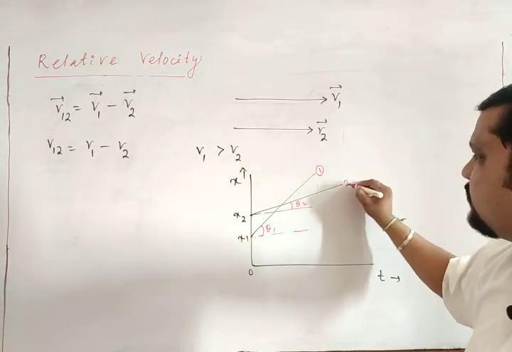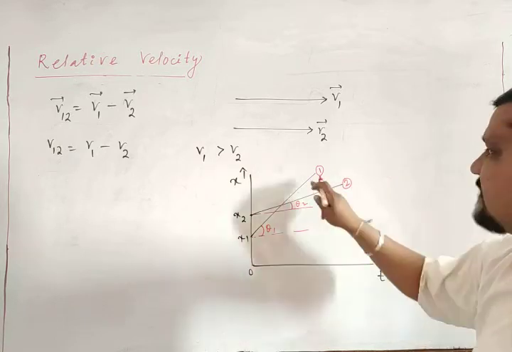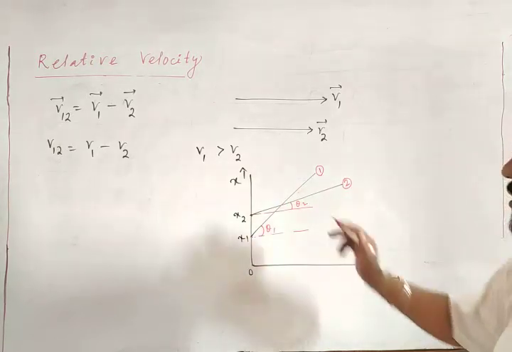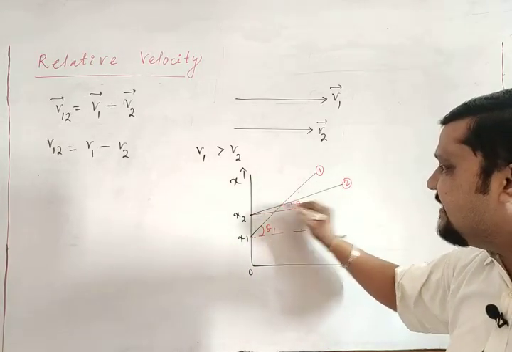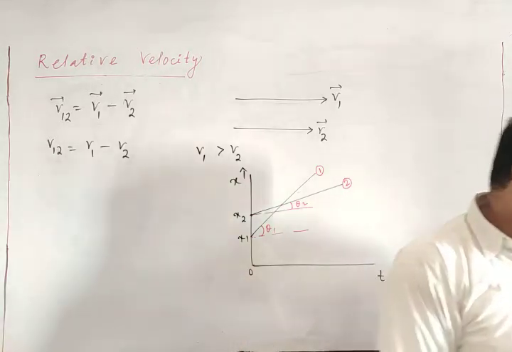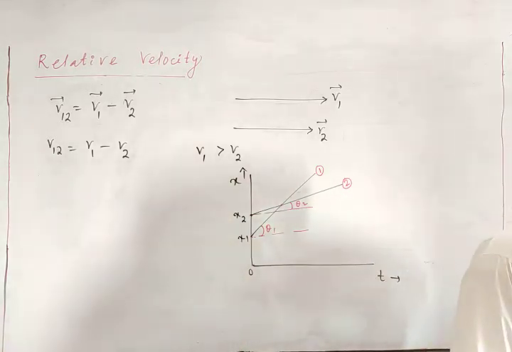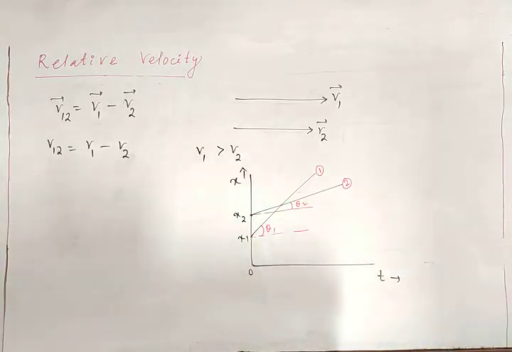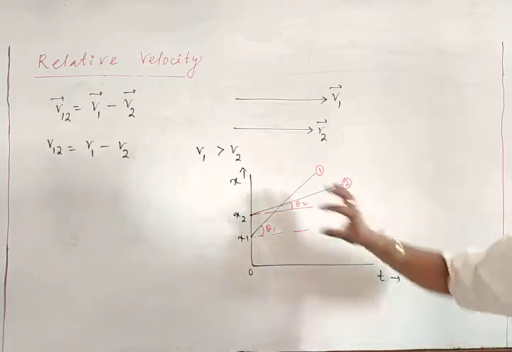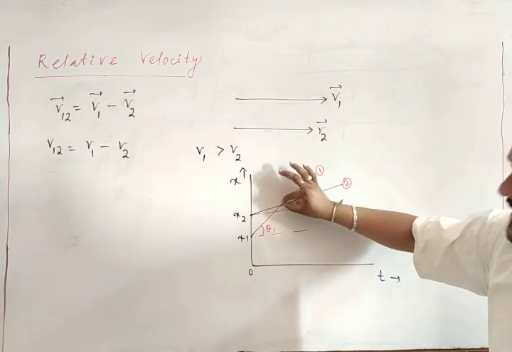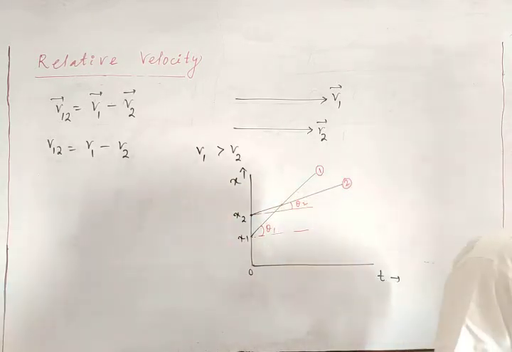Object 1 has a greater slope; object 2 has a smaller slope. So the velocity of 1 is greater than 2. If they are like this, then they will meet at a point. So that is the point. This shows that the separation between the two moving objects will go on decreasing with time.